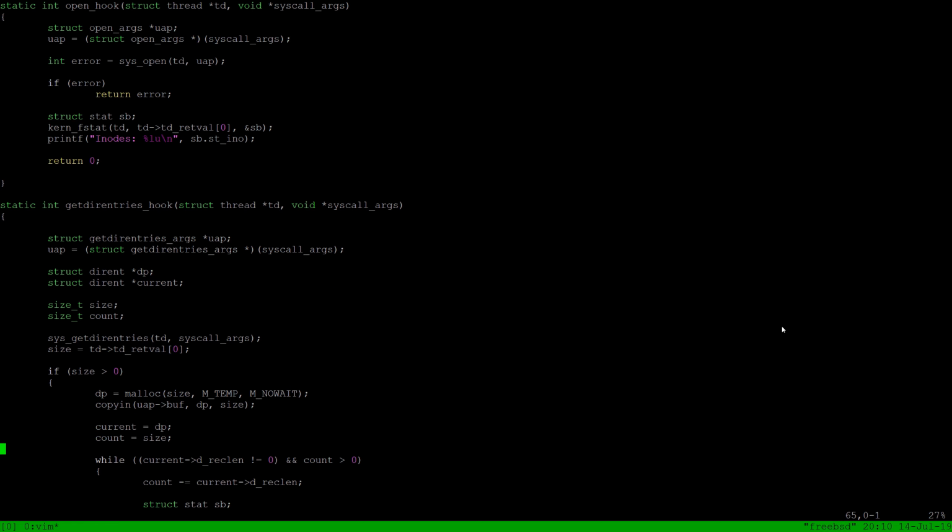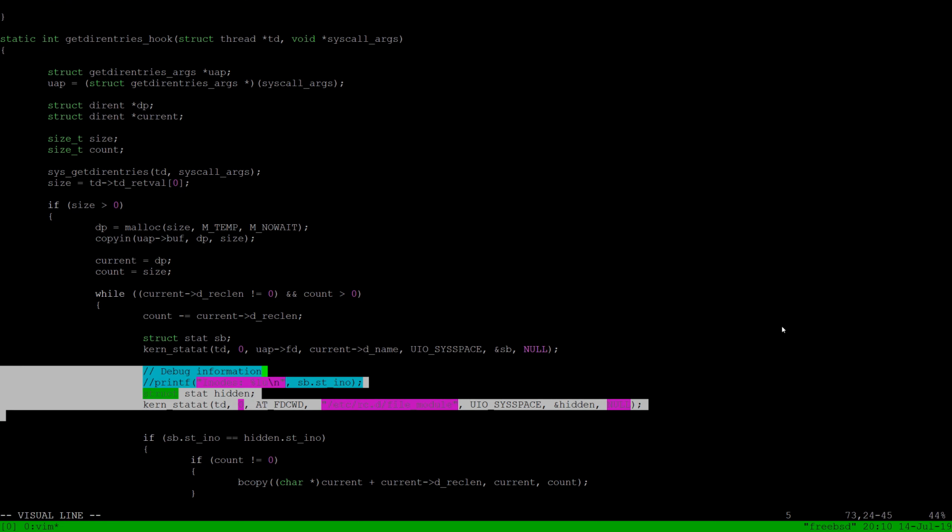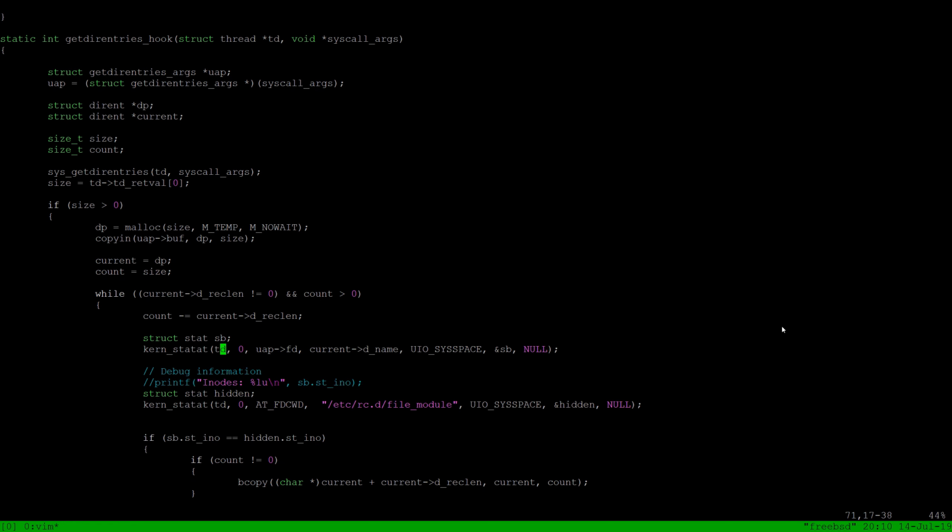So the first part of getdirentries is the exact same as last week. We make the system call and then we filter through each entry. The difference is this bit here. We're now calling kern_statat, which does a stat system call, but relative to a file descriptor. So we have the file descriptor of the directory that the user created, and using that and the base name of the file in that directory, the relative path, we are able to get the stat entry for that file.